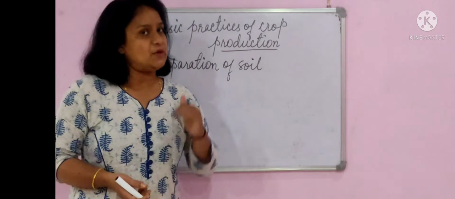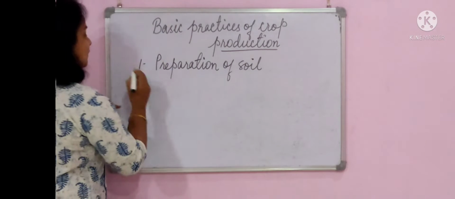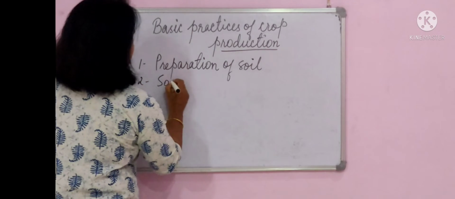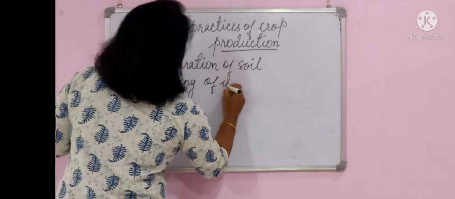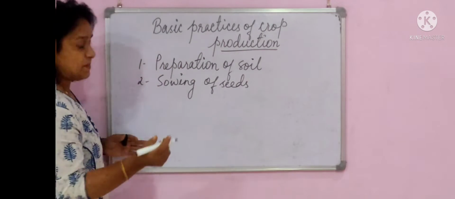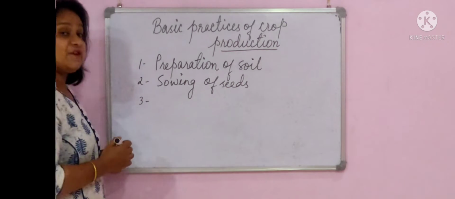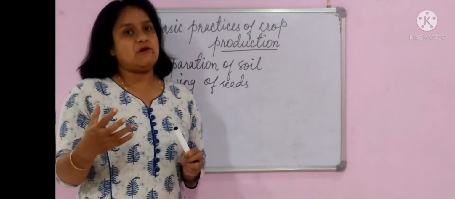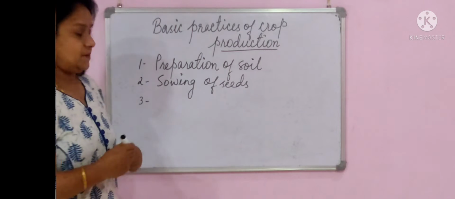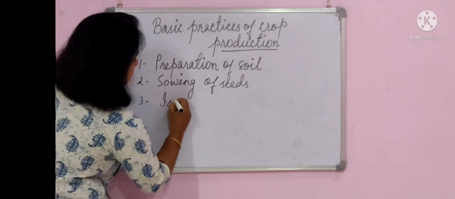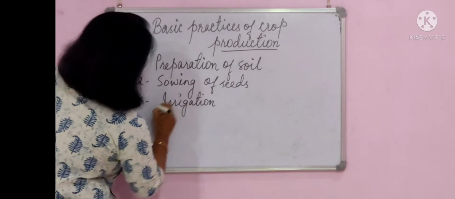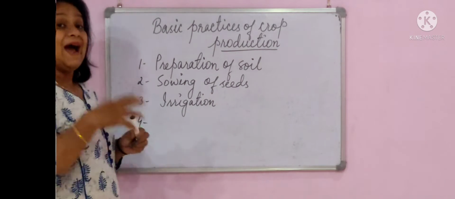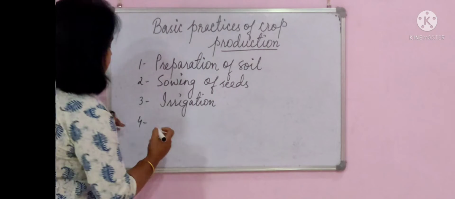I'll just note down all the points and then we will discuss them one by one. So first it is preparation of soil, then sowing of seeds. जो भी हमें क्रॉप लगाना है हम उसके बीज को उगाते हैं, प्रिपेयर्ड सॉइल में डालते हैं. Then after this we go for irrigation. We water the plants, and after irrigation comes adding manure or fertilizer.